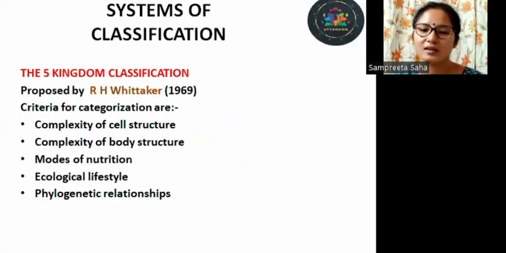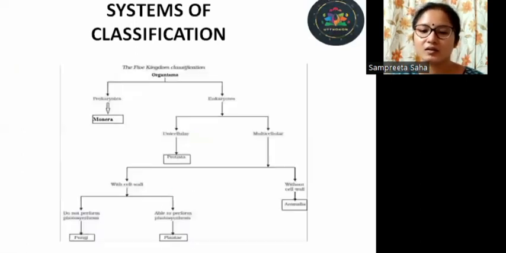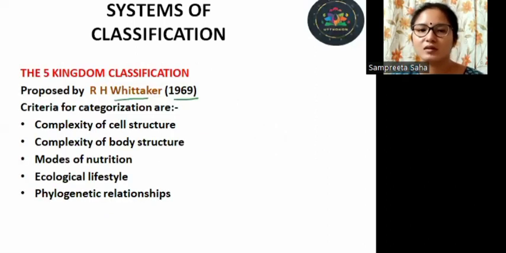And finally, the most accepted system of classification came into the picture, which was proposed by R.H. Whittaker in the year 1969. So now we have the five kingdom classification. These are the five kingdoms that we have. Now let us discuss the criteria for categorization. See, there is always some basis for classification. So let us check what the basis of classification of these five kingdoms is.